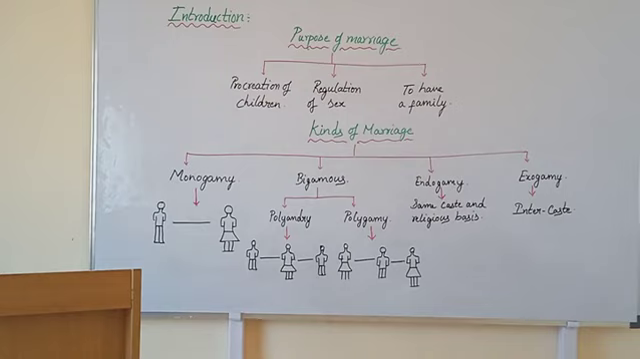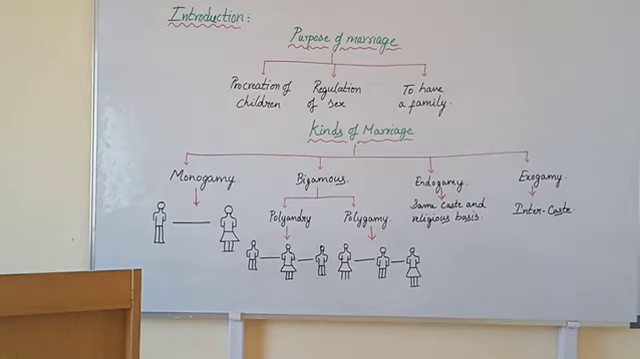For these three things, and fulfilling these three things only, marriage is important. And social status and other things are also there. These are main. These three are very important points. And next one, kinds of marriages or types of marriages.